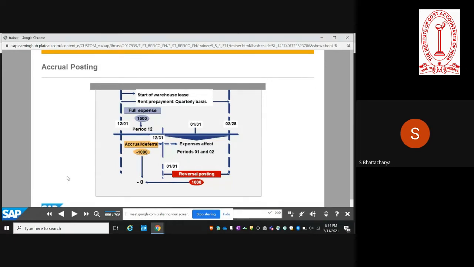So here is a quick example of an accrual or a deferral posting. Let us talk about the example of a warehousing lease. Basically you have to create an accrual on a quarterly basis. Depending on the contract, it can be on a monthly basis or on a quarterly basis. So you create the accruals, and you also have the facility of creating a reversal posting.